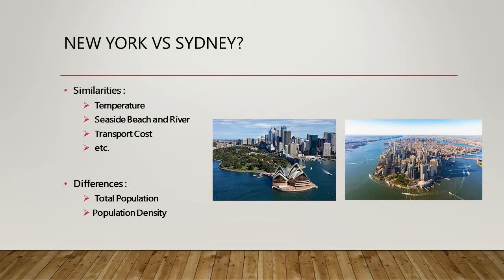However, both cities have a few differences in the number of population and population density. Total population in New York is 8.5 million, which is twice the total population in Sydney, which is 4.6 million. And the population density in New York is 10,194 people per square kilometer, which is 5 times the population density in Sydney, which is 2,058 people per square kilometer. From the information given, it can be seen that New York has a 5 times more severe problem regarding population density. Thus, New York is chosen for the case study because both cities have the same problem and the government's solution for New York can be implemented for Sydney as well.